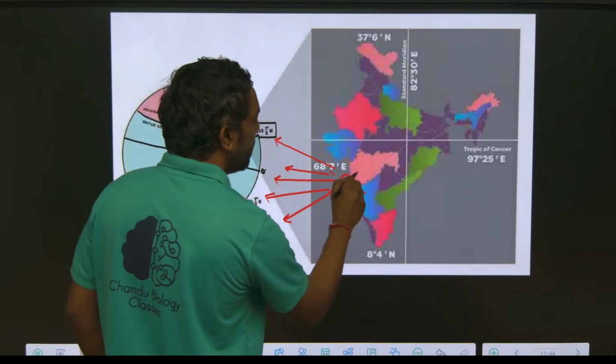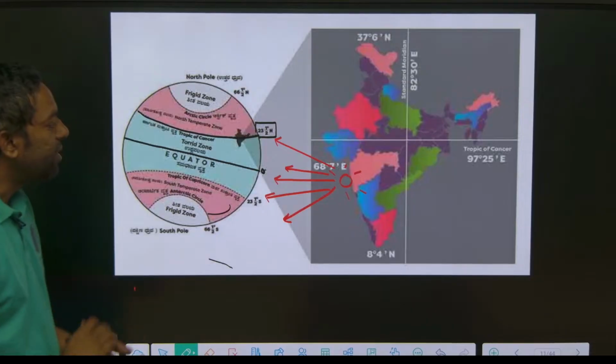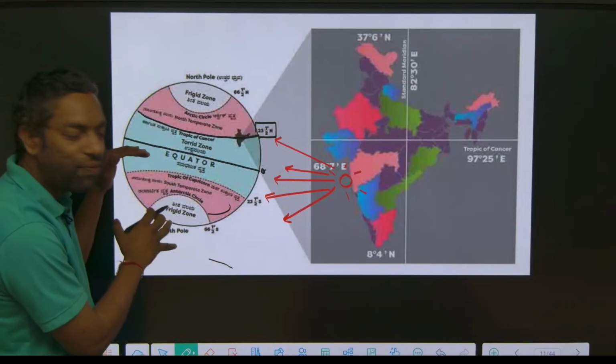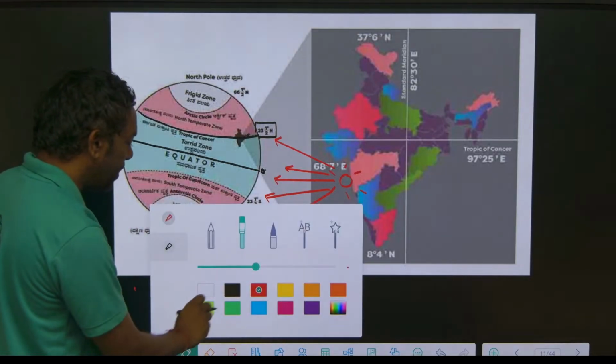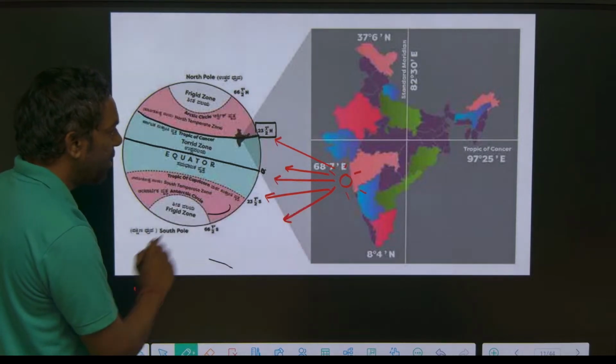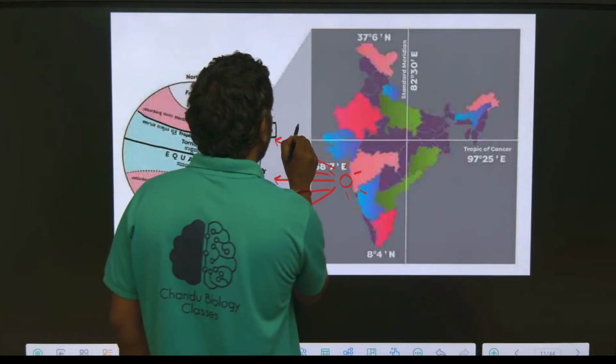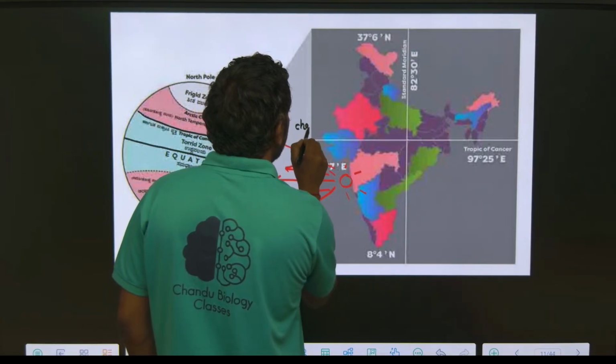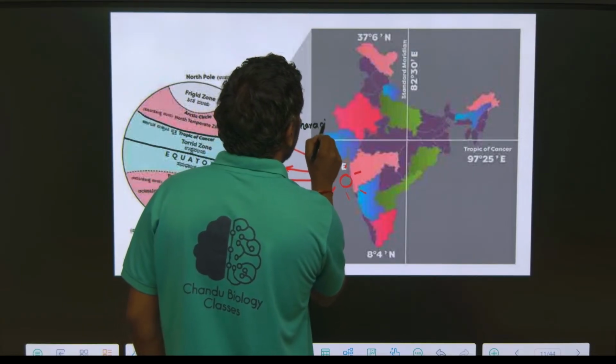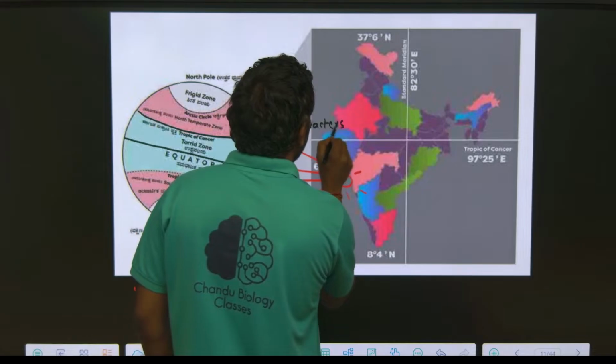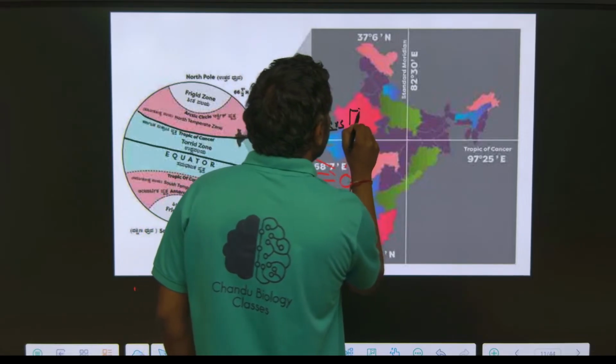In this way, here are the characteristics of the equator. Just look in here: high temperature. The equator has high temperature.